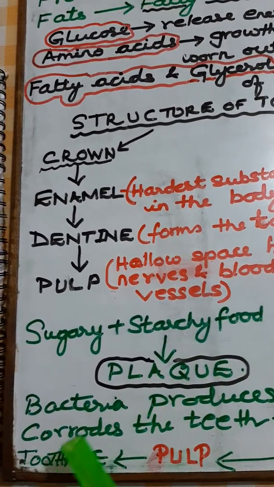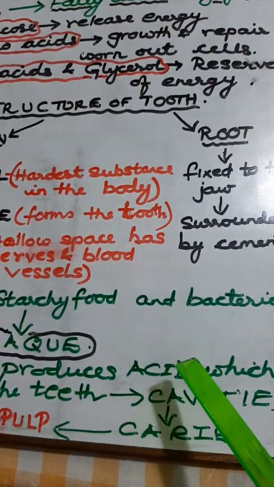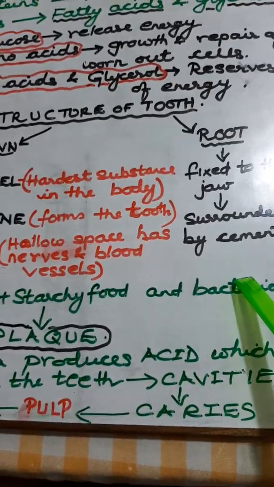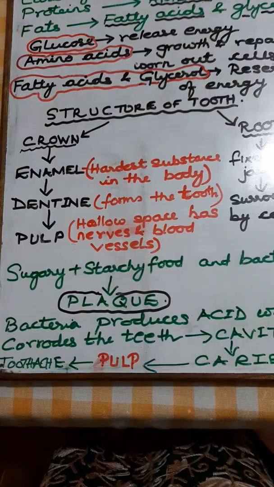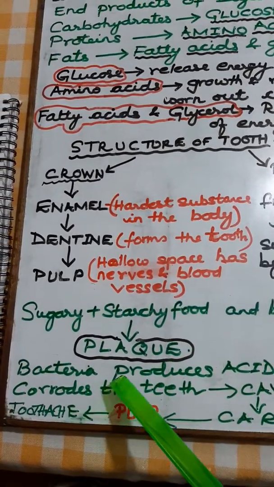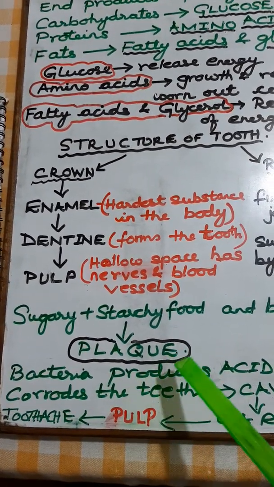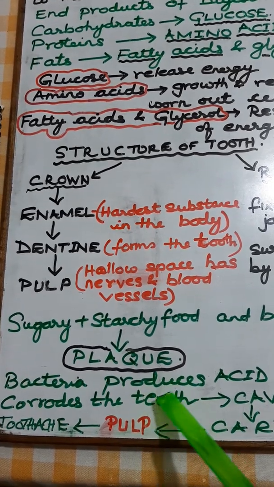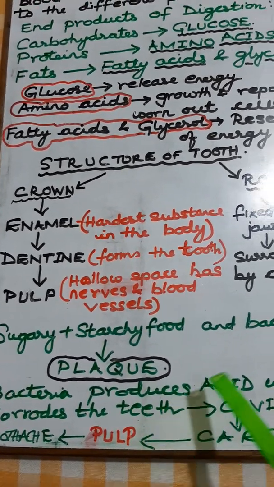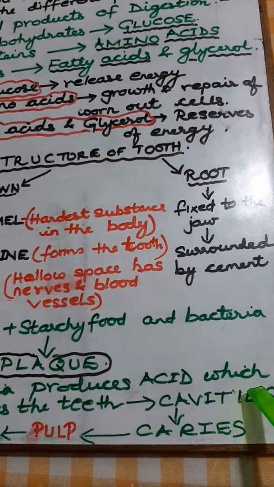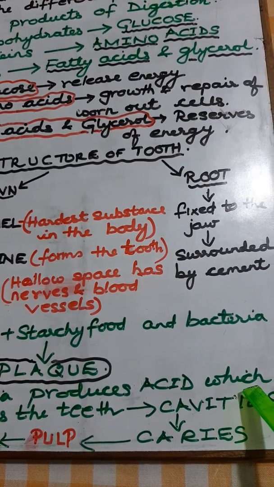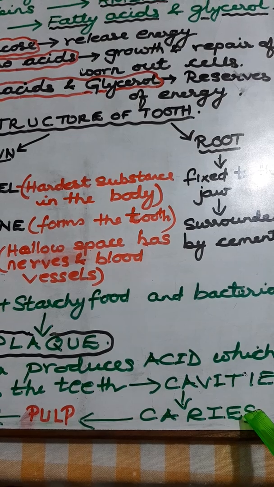Now, bacteria produce acids. The bacteria in the mouth produce acid. That acid corrodes the teeth slowly, it starts eating away the teeth, and it forms cavities in the teeth. These cavities are called caries.